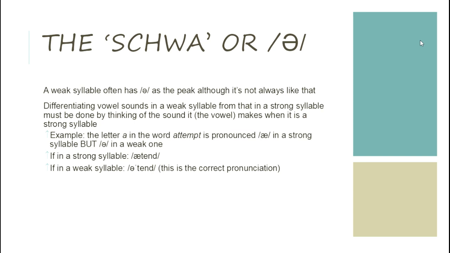Example: the letter A in the word attempt is pronounced differently in a strong syllable than in a weak one. If in a strong syllable, attend. If in a weak syllable, attend. The first is incorrect pronunciation. The second one is the correct pronunciation.